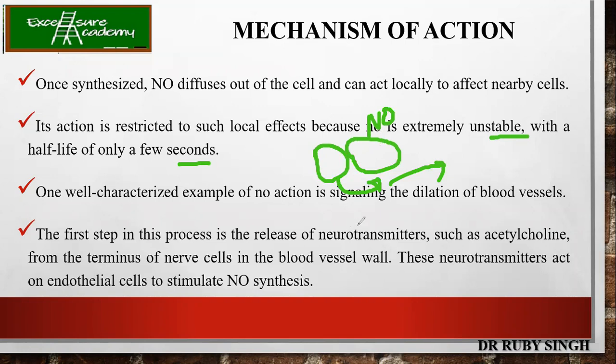So one of the best characterized examples of nitric oxide action is the dilation of the blood vessels. What is the first step over here? The first step is the release of neurotransmitters like acetylcholine from the terminals of the nerve cells in the blood vessel wall. So neurotransmitters will act on the endothelial cells to stimulate the NO synthesis, and finally this will result in the dilation of the blood vessels.